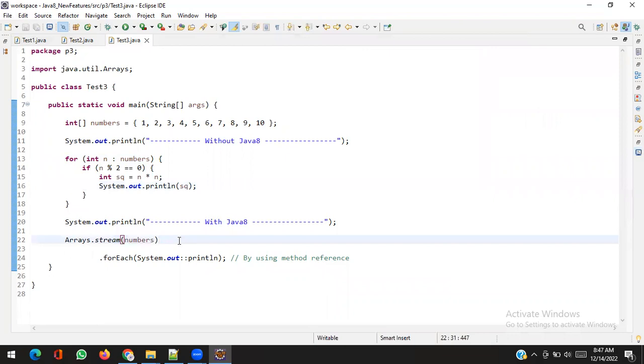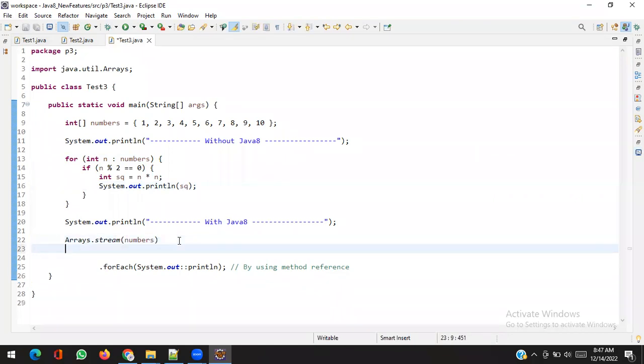First I want to filter out the even elements. For this I will use the filter method. The filter method is used like an if condition. So I will use the same condition. For every n, I will check this filter.